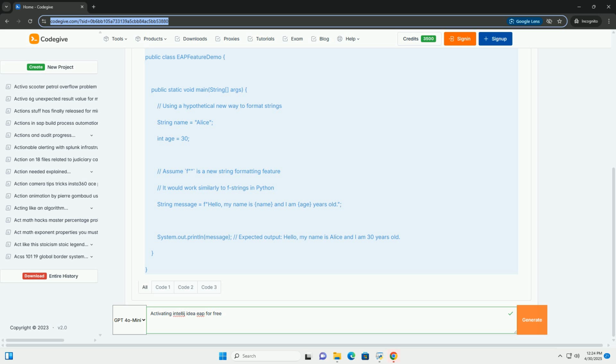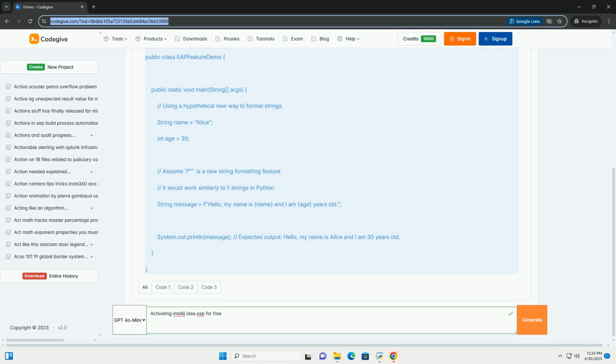1. JetBrains account activation, recommended. This is the easiest and most straightforward method for activating your EAP build. It's the recommended approach by JetBrains. You'll need a JetBrains account. It's free to create one.